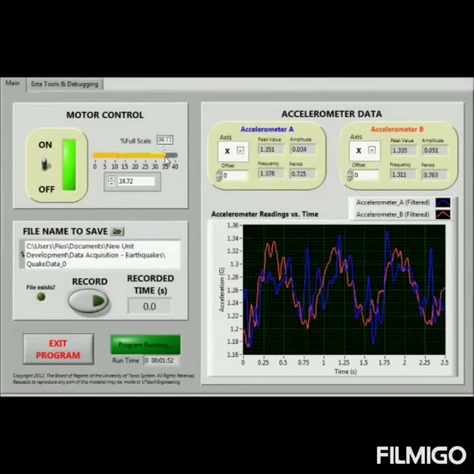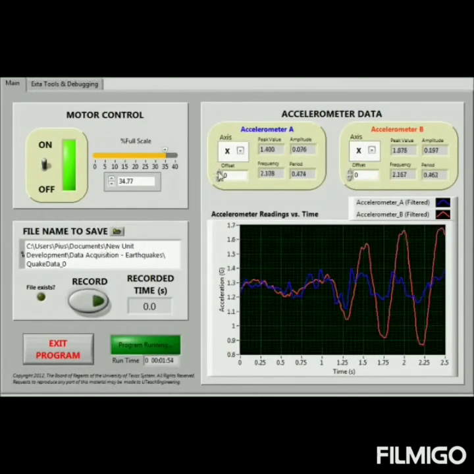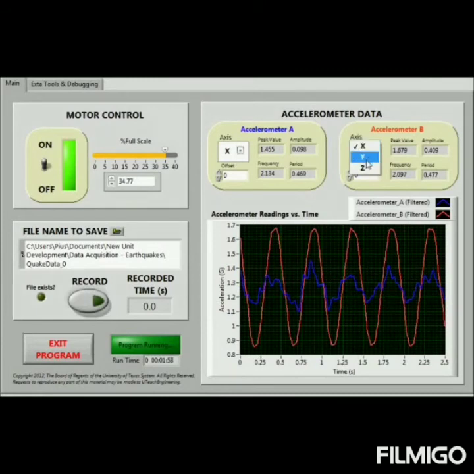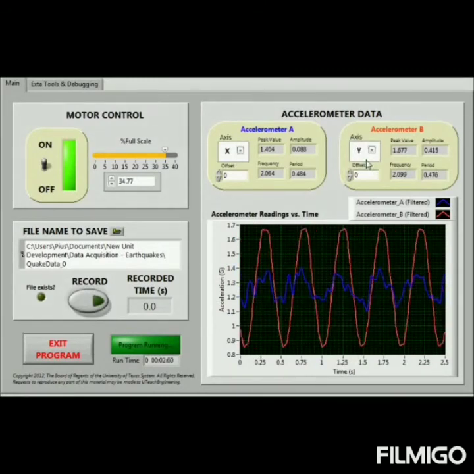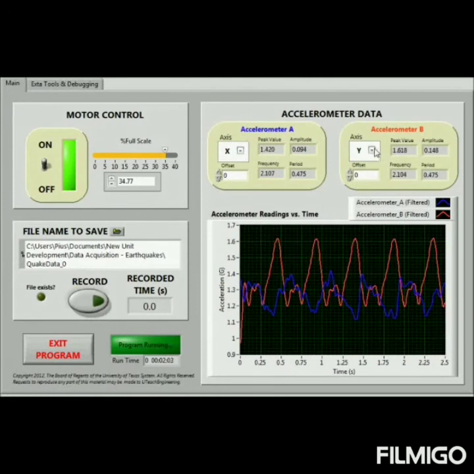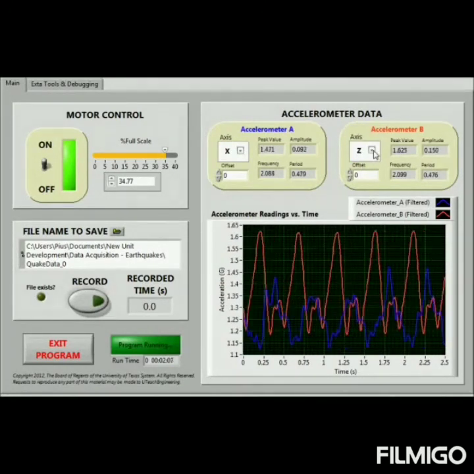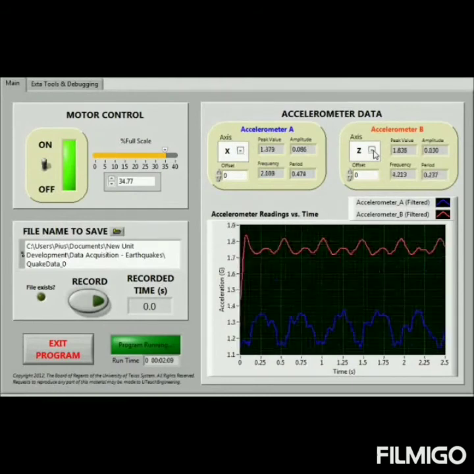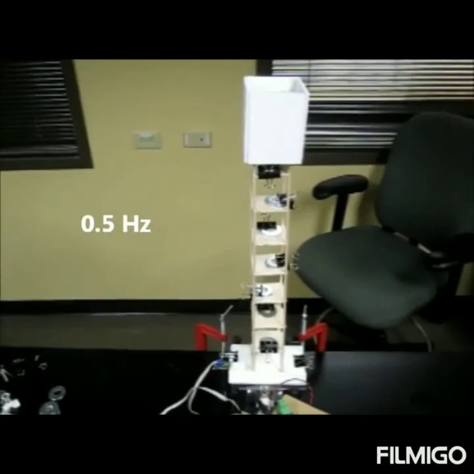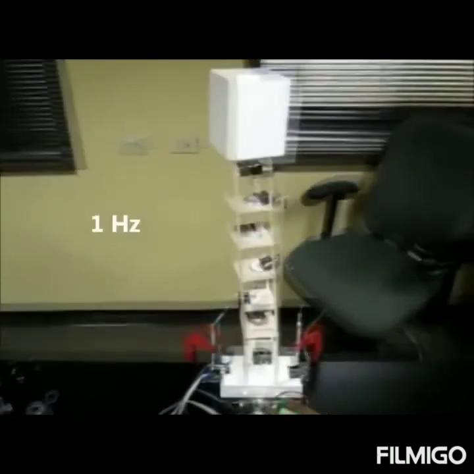This is the control software. It is the front panel. It shows MyQuake control and data collection. In this, we measure the P-wave data of the x-axis, y-axis and z-axis by adjusting motor control, and set the x, y, z axes of the accelerometers. Accordingly, the chart is changed and the frequency is also recorded. Depending on these frequencies, the earthquake shaker shakes.